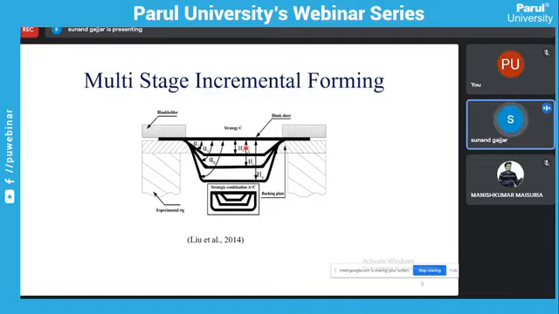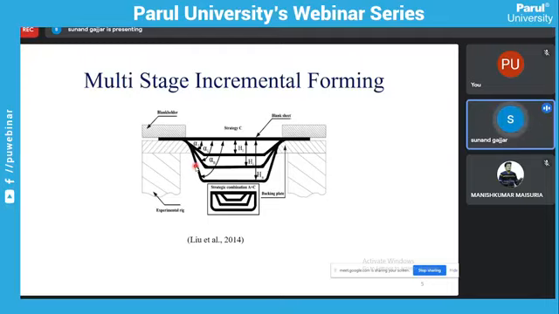We cannot directly form the required shape and size. If the required height is Hn and the required wall angle is alpha n, then we cannot directly meet that required shape and size. We go through some intermediate shapes: first a height h1 and wall angle alpha 1, then height hi and wall angle alpha i, and so on.